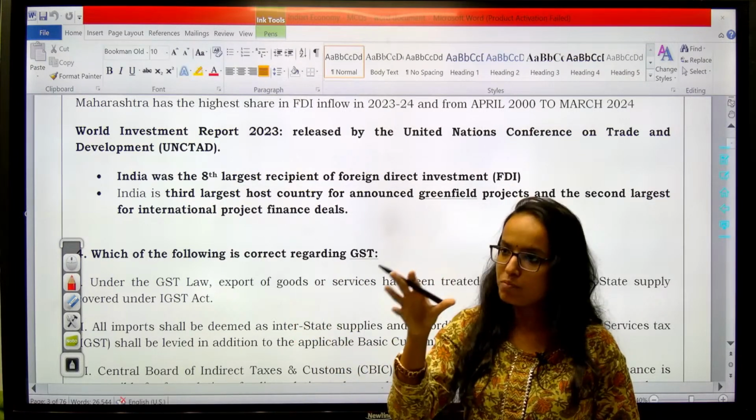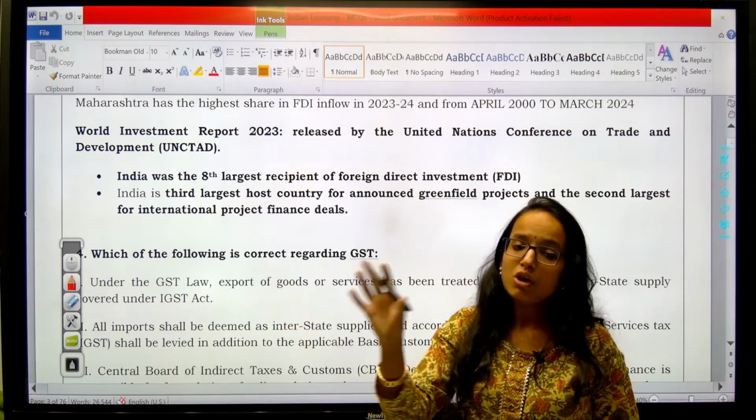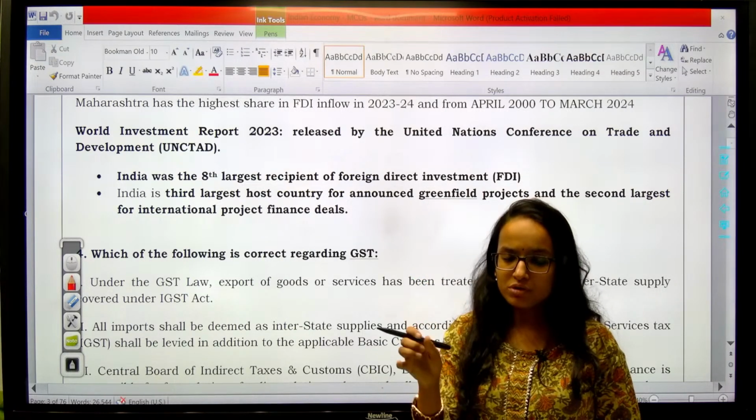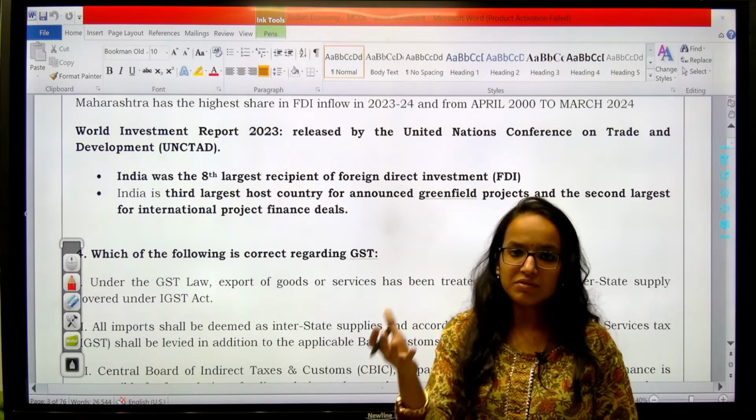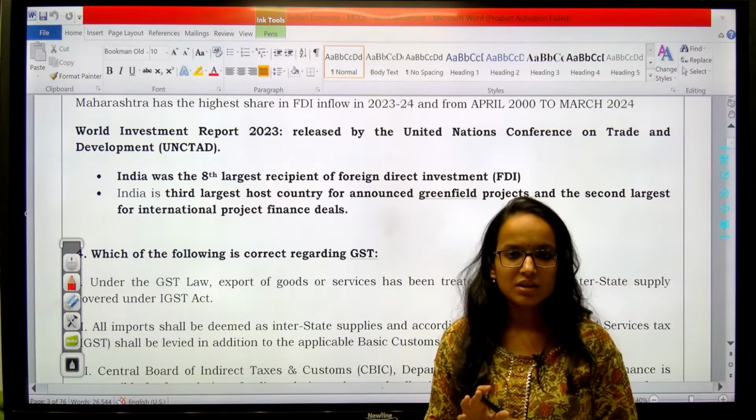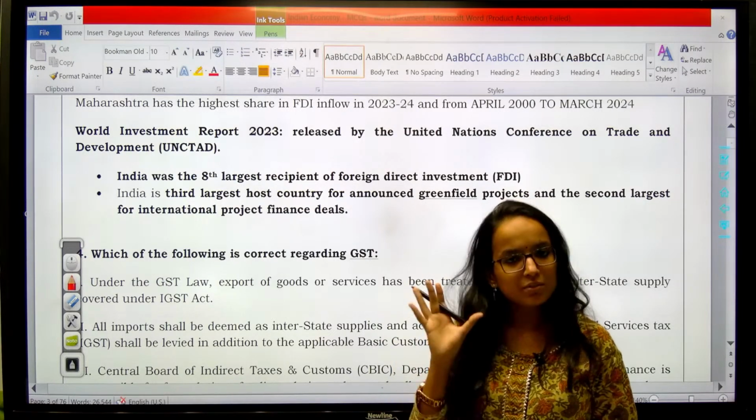The organization which publishes the report is also important. Also remember one thing: the schemes, their ministries, reports, their publishers, initiatives launched by whom, all these kinds of questions are still being asked in the prelims examination. So that becomes important for you.